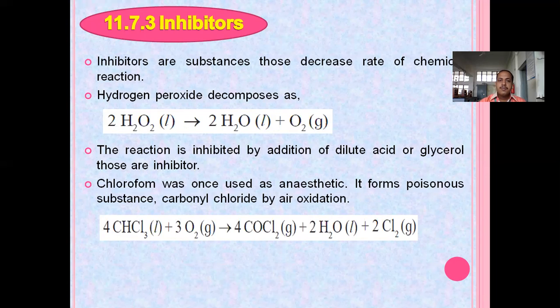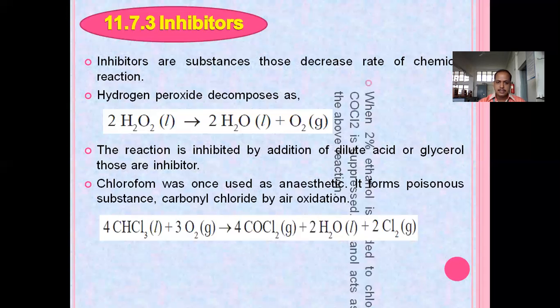Before, chloroform was used for anesthetic purposes, and it forms the poisonous substance carbonyl chloride by air oxidation. So 4 CHCl3 plus 3 O2, where O2 is oxygen from air, gives 4 COCl2 gas plus 2 H2O liquid plus 2 Cl2 gas.